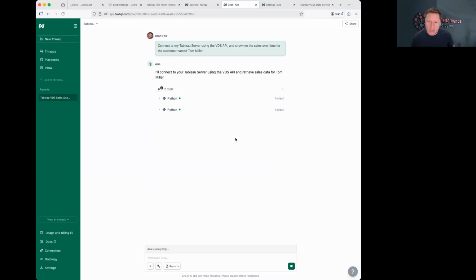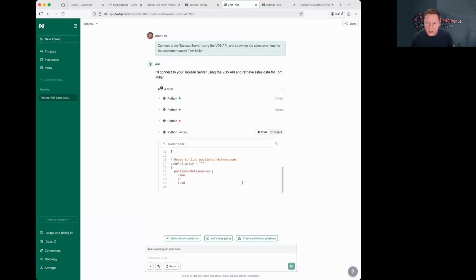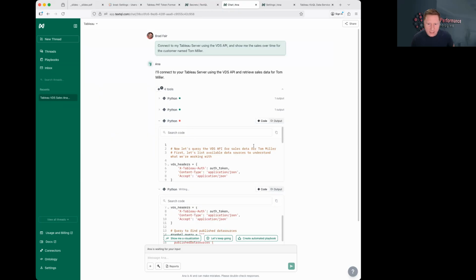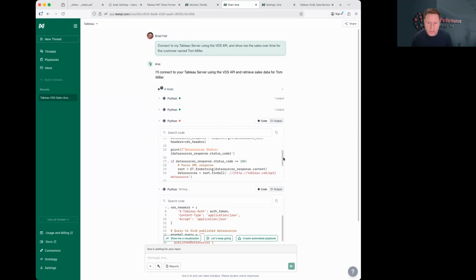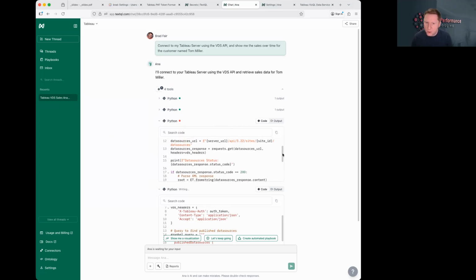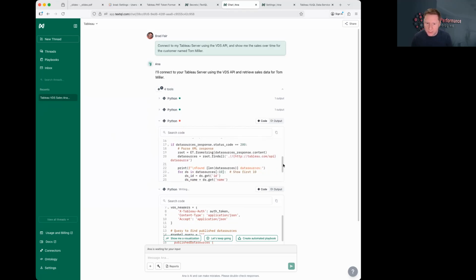It was able to connect with the secret, so we see that worked. Then, whoa, it got that wrong. It's trying to build a GraphQL query from what it looks like. And let's look at this Python cell here. So querying the VDS API for sales data, and then it sets up VDS headers, cool. Wants to list the data sources, and it definitely ran into a problem with listing the data sources.